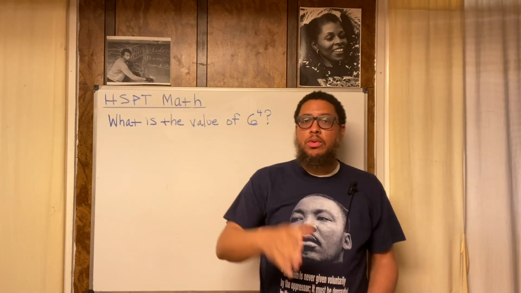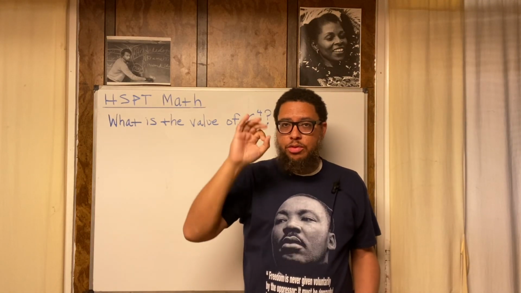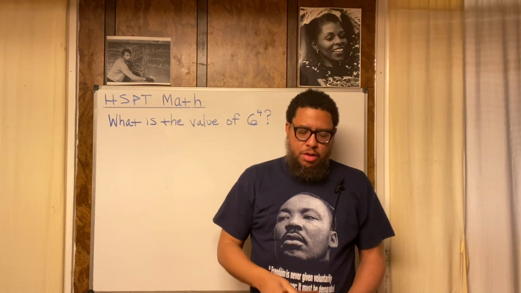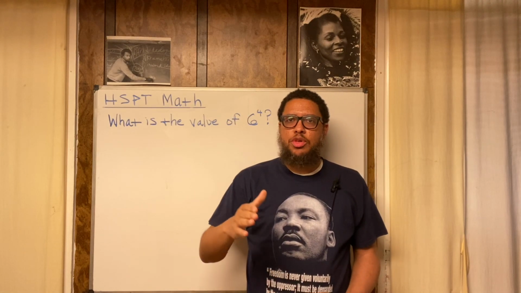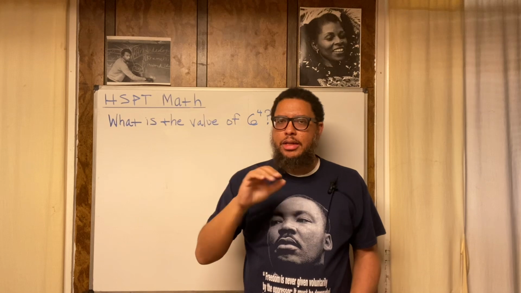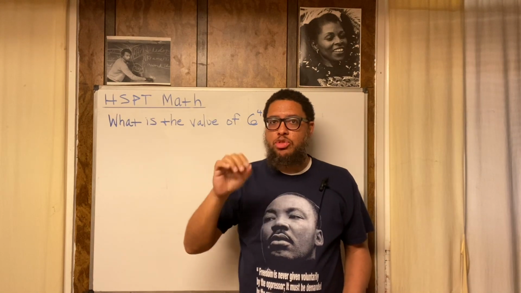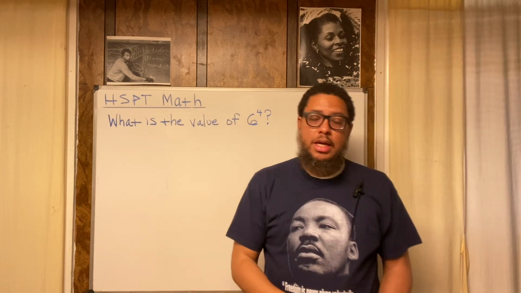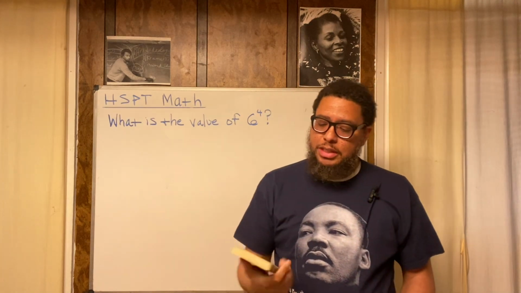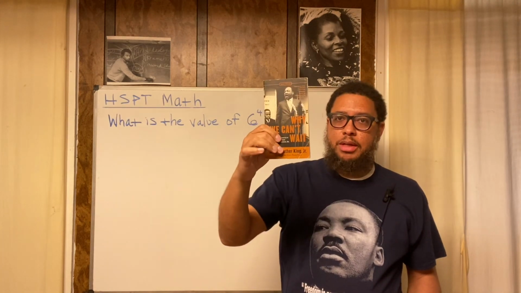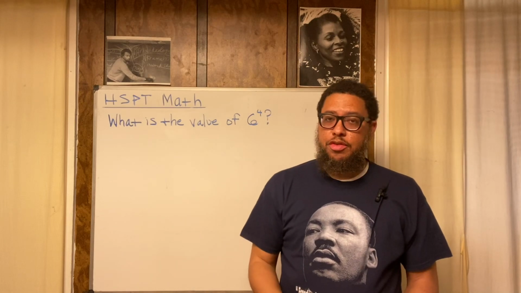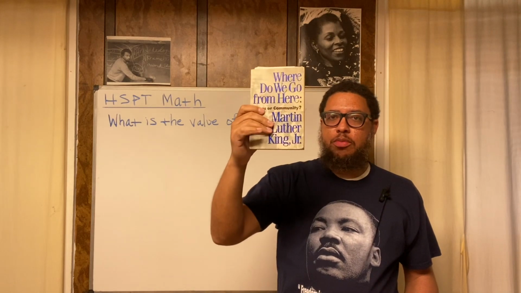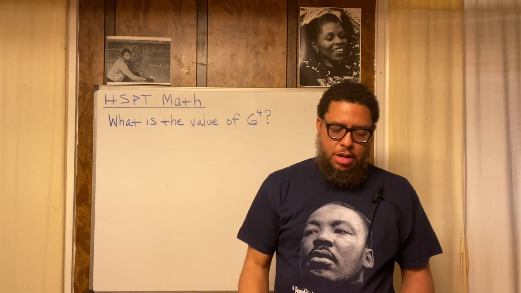Also, King wrote books. He wrote 3 books of his own. The first book was Stride Toward Freedom, either Strive or Stride, I'm not sure. He wrote that right after the Montgomery bus boycott in 1956. That book I don't have, but I do have his second book, Why We Can't Wait, and his third and final book, Where Do We Go From Here? Chaos or Community?